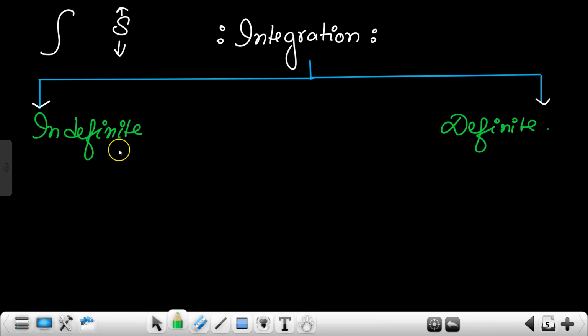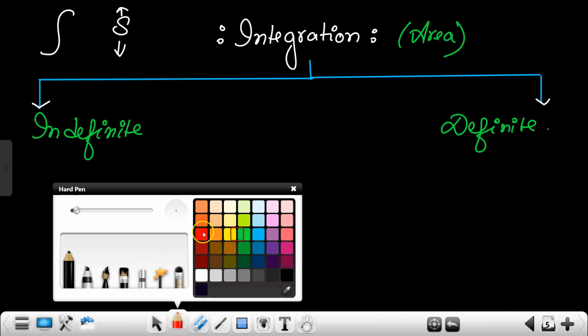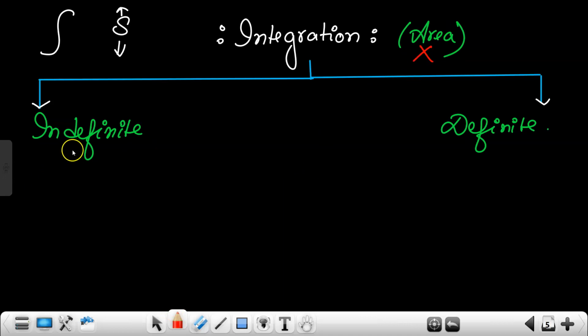When I tell about the geometric interpretation, this can come as a 1 mark question, like what is the geometric interpretation? What I need you to remember is that many people will say that integration as a whole means area, but this is actually wrong. ये सही नहीं है. This is not correct, because indefinite integration gives us a family of curves. This geometrical interpretation is a family of curves. Okay, and the definite integration gives us area.